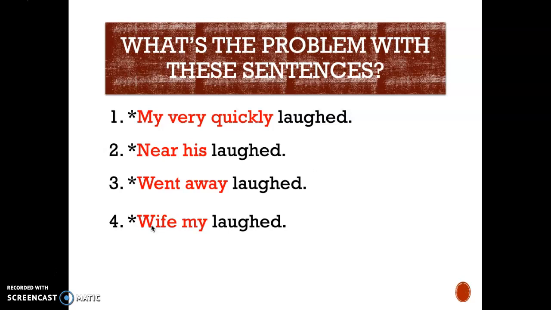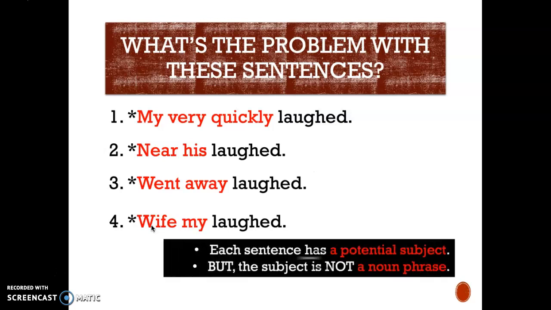So what seems to be the problem? Each sentence here has a potential subject, as indicated by the red words: my very quickly, near his, went away, or wife mine. But somehow the potential subject here is not a noun phrase. That is something interesting.